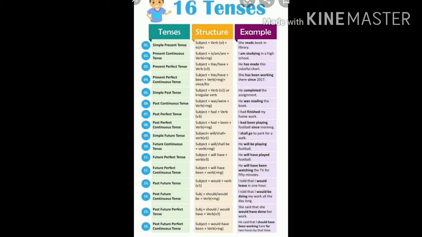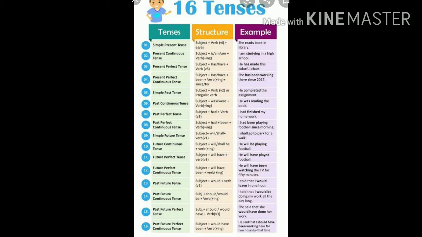Simple future tense, subject plus will or shall plus verb 1. Future continuous tense, subject plus will or shall be plus verb ing. Future perfect tense, subject plus will have plus verb 3.